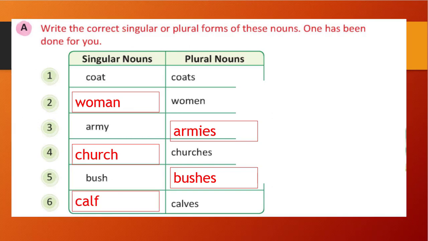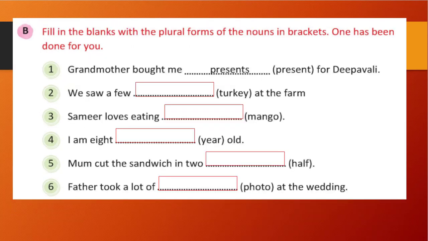Right? You see, we have solved our A portion. Let's go to the B. Fill in the blanks with the plural form of the nouns in brackets. See here, in each question we have one word in brackets. What we need to do is write the plural form of it. So question 1 is: Grandmother bought me blank. See here in the bracket present is given, so the plural form of present is presents, right? As we need to add S because it's the general form. So the answer is presents, right? Similarly we need to do the others also.